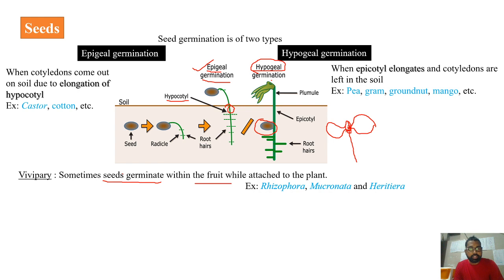Normally the seeds, once released from the fruit, when they are present in a suitable environment like the soil, you can see the germination. But here they are germinating when they are present inside the fruit only. Such kind of condition is called vivipary. This you can see in the case of Rhizophora and Myrica as well as Heritiera. You can find this.